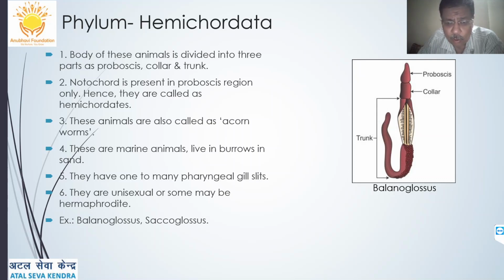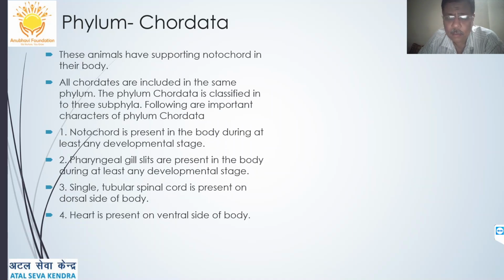These animals are also called acorn worms. They are marine, and they live in burrows in the deep sea beds in the sand. They have one to many pharyngeal gill slits. They are unisexual. Examples are Balanoglossus and Saccoglossus.